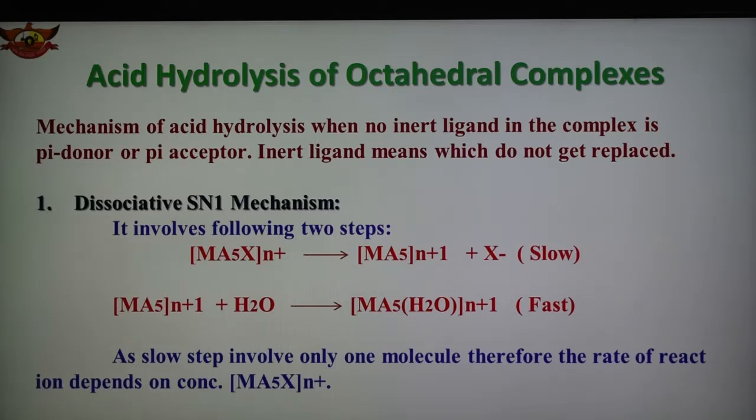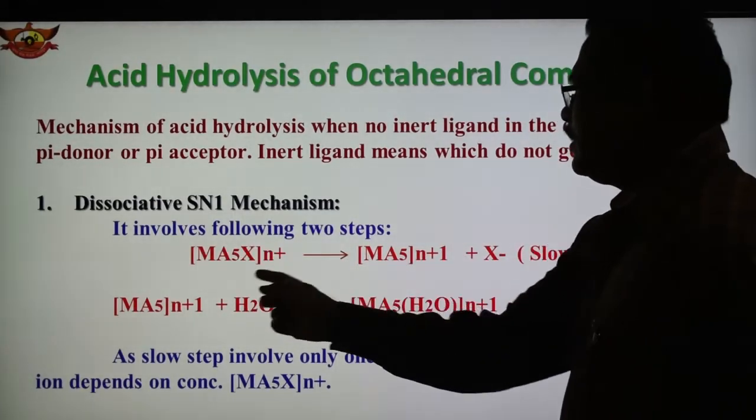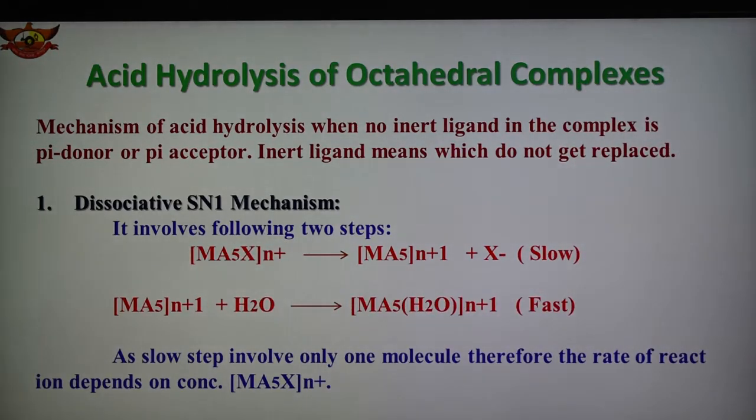Therefore, the rate of reaction depends upon the concentration of the [M(a)5X]n+ complex. As the slow step is the rate determining step, the rate of reaction depends upon the concentration of this octahedral complex. Only one reactant is involved and there is a dissociation. Therefore, it is known as the dissociative SN1 mechanism. SN1 means unimolecular. So this is the one.